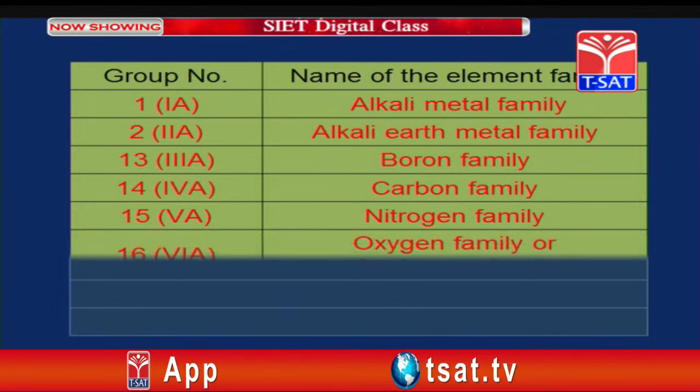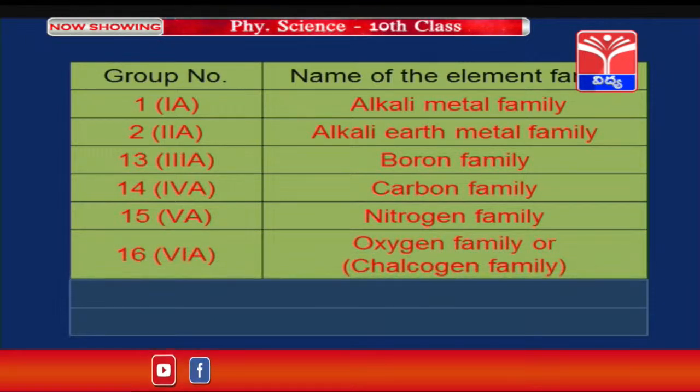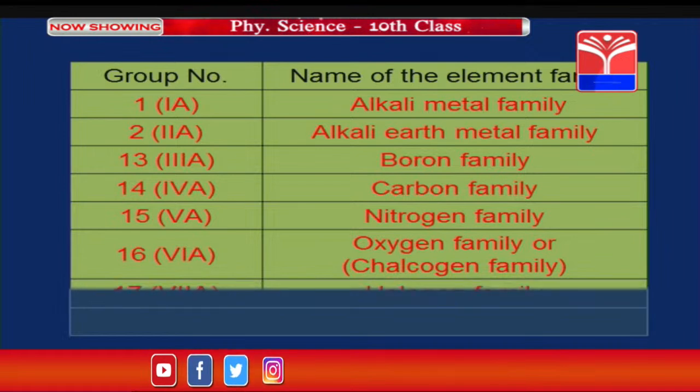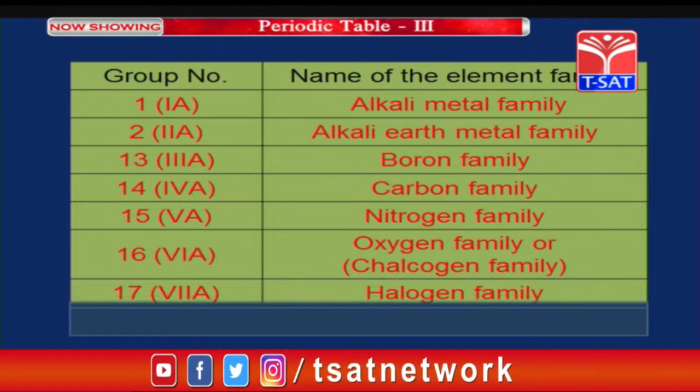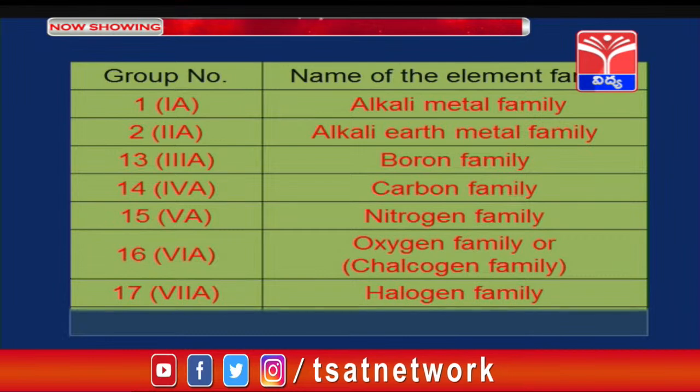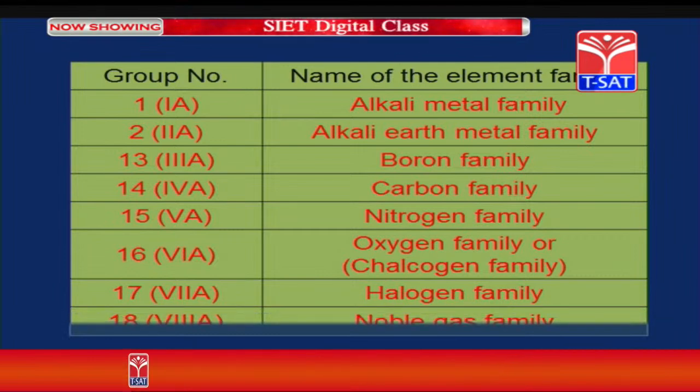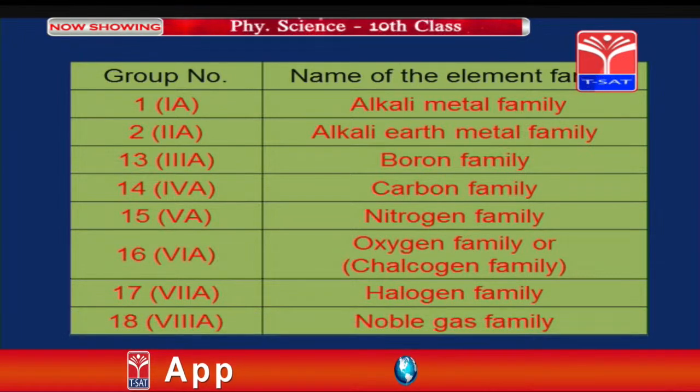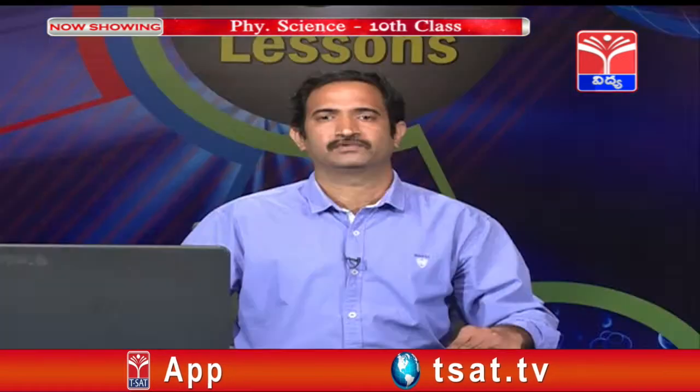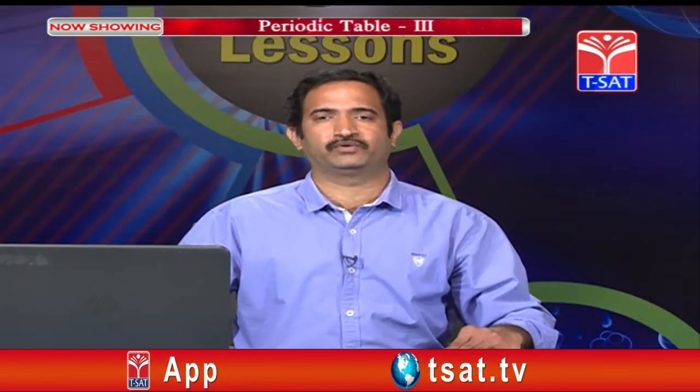Group 16 or 6A group is called the oxygen family or chalcogen family. Group 17 or 7A group is called the halogen family. Group 18 or 8A group is called the noble gas family or inert gas family. Now, these are all about the groups.